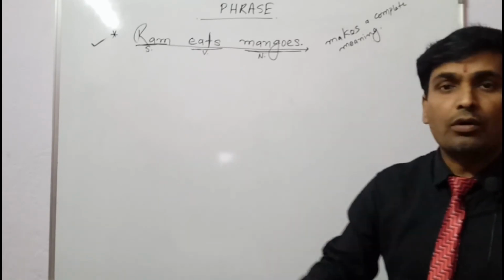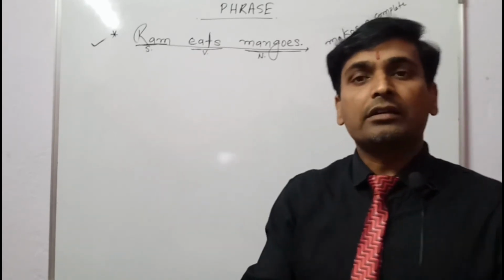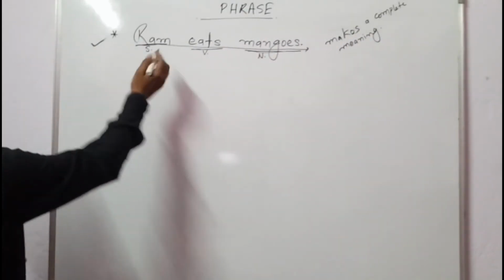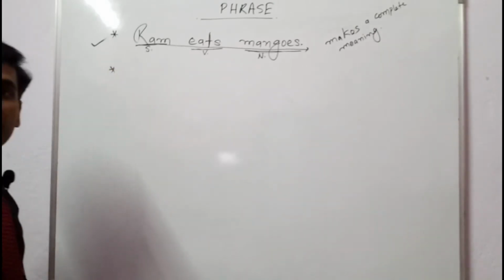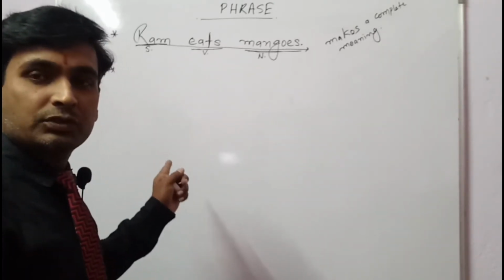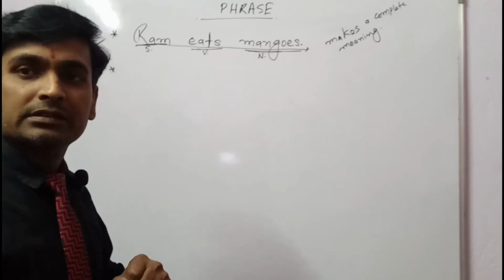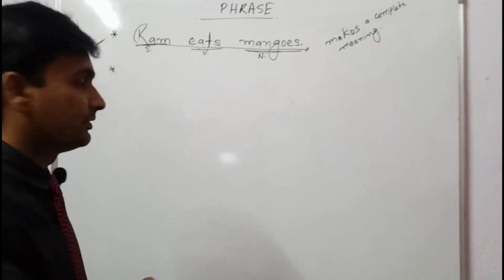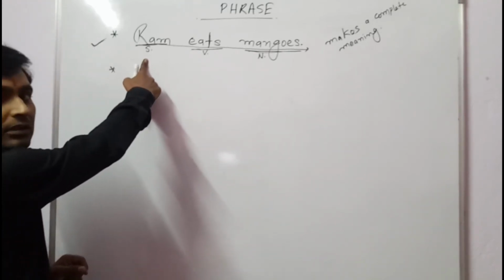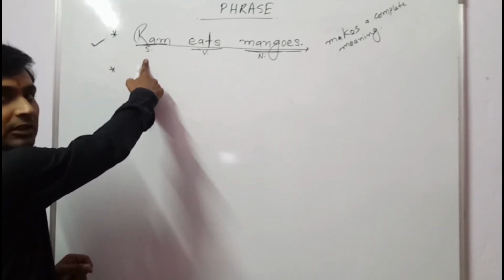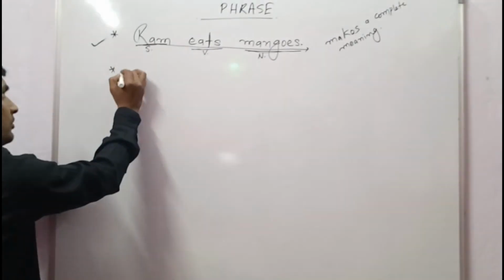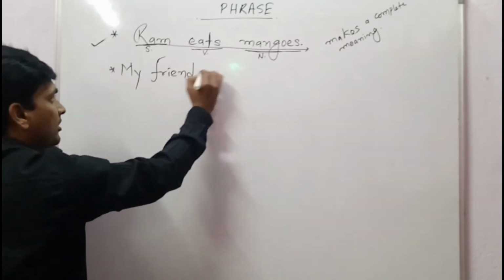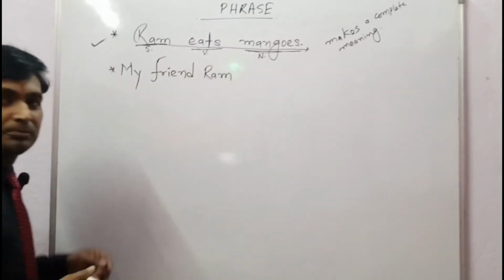Clear? And now let's get one more example and consider that. So the second example: students, I am just going to write the second sentence, and with the help of that sentence we will understand what a phrase is. Okay. So here I have written Ram. Now I am going to write here my friend Ram.